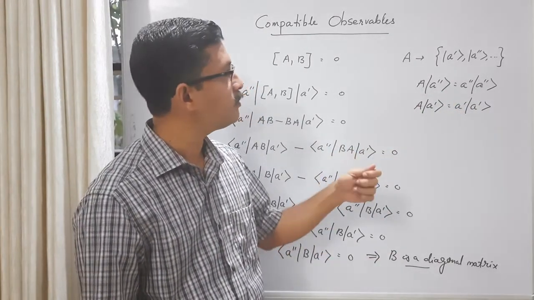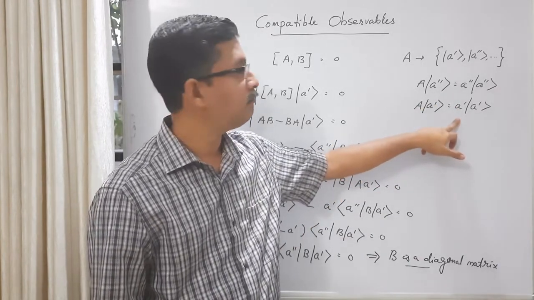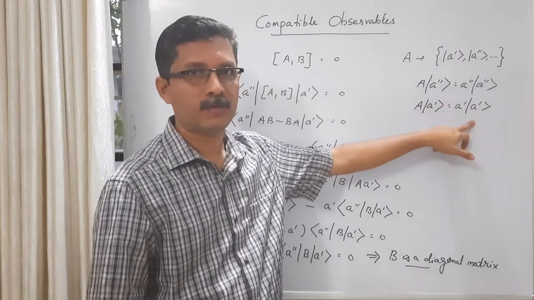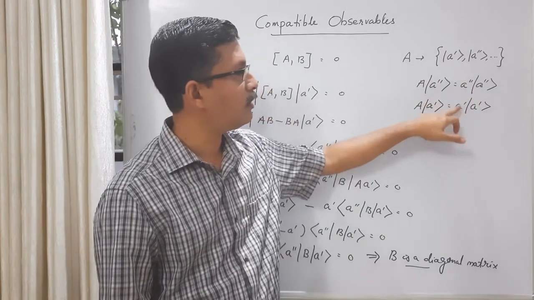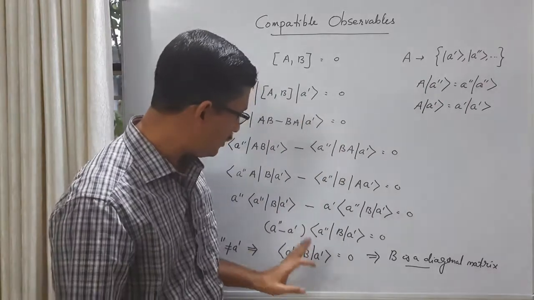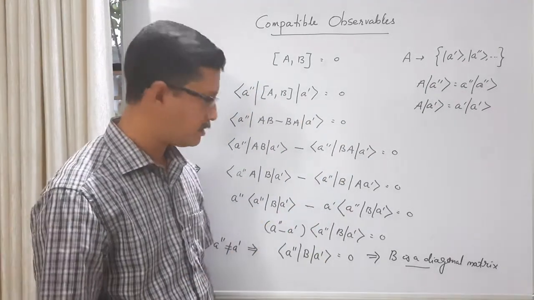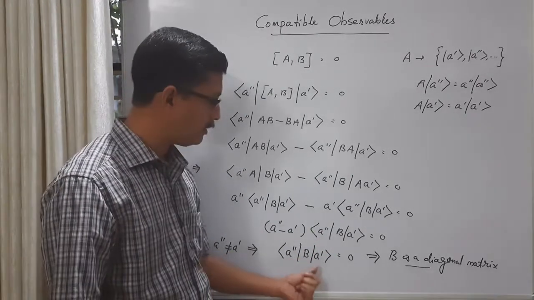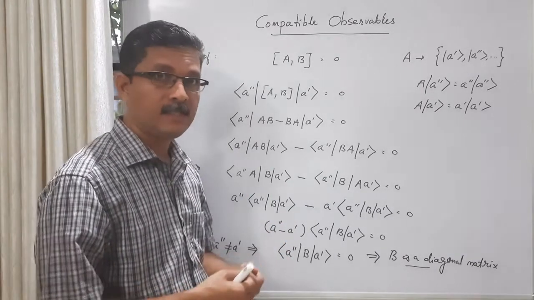That means there is a possibility that A double prime is equal to A prime. Even then, these two eigenkets can be different. That means there can be two different eigenkets corresponding to the same eigenvalue, A prime equal to A double prime. So ket A prime and ket A double prime can be two different eigenkets. That is, these can be the off-diagonal elements, the row index being different from the column index.